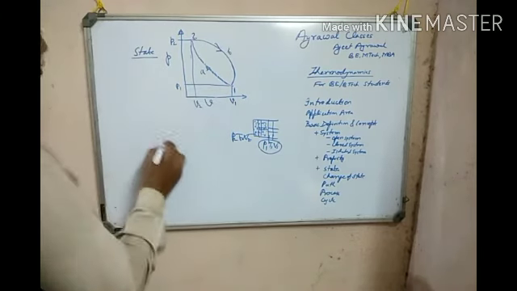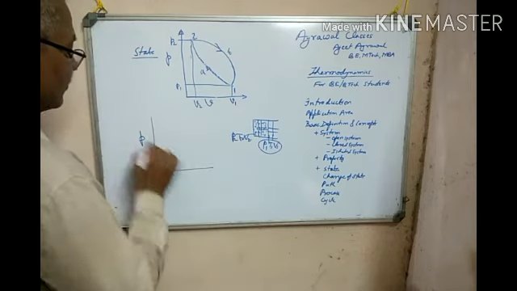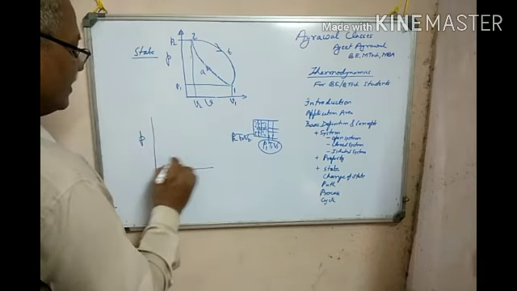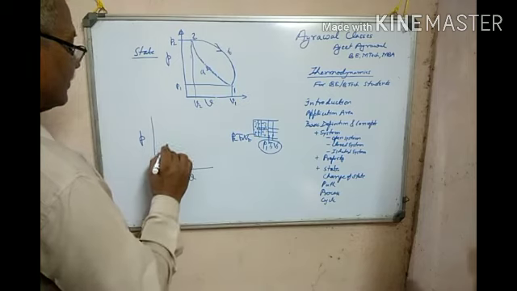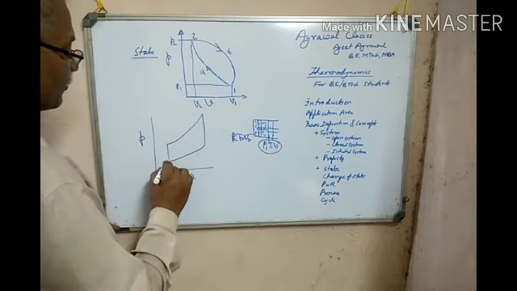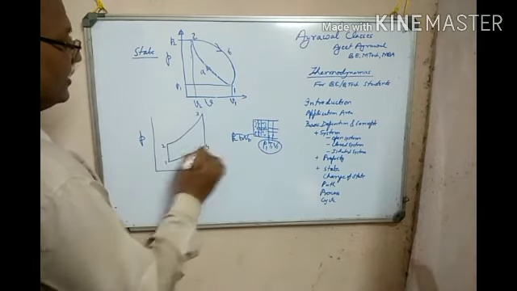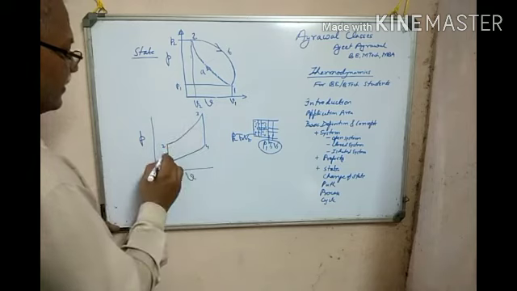Here I am considering two processes only. It may be three processes or four processes. Say I am considering four processes: one process, two process, three process and four process. So here 1, 2, 3, 4. What these processes are, we will study further.